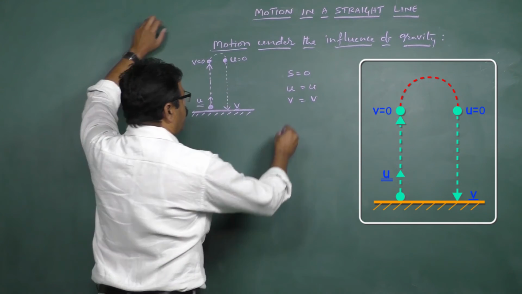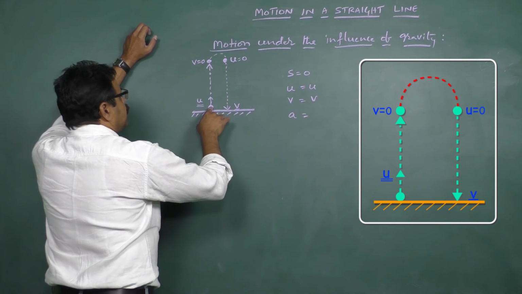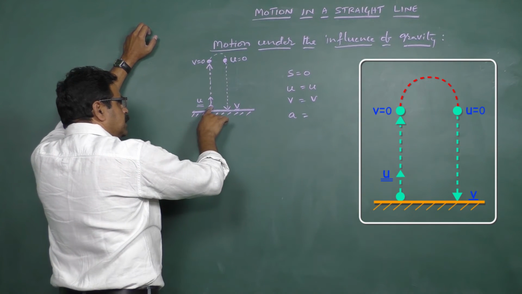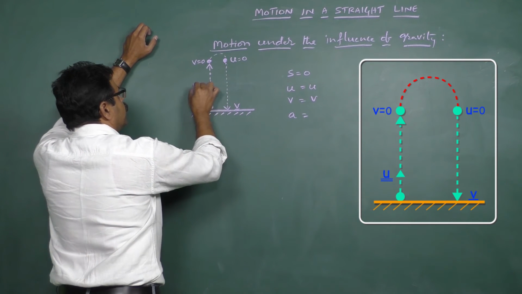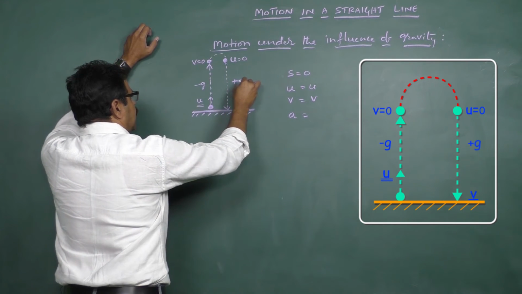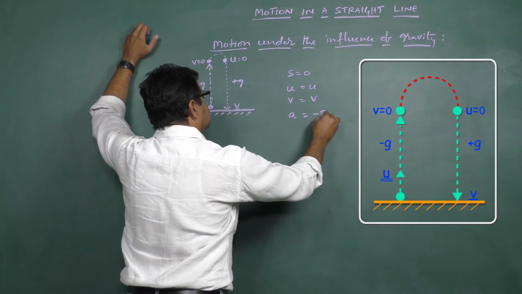Displacement is this, and what is the acceleration? Acceleration should always be taken at the time of beginning. So minus g is the acceleration here, plus g is the acceleration here. Therefore a is equal to minus g.